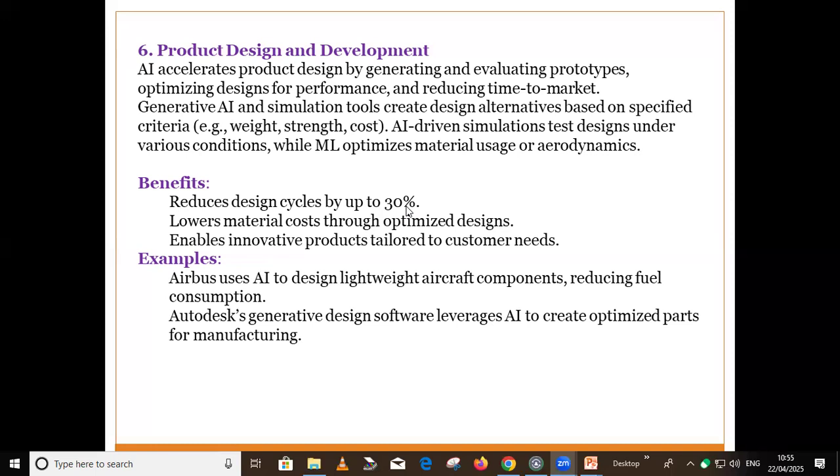Suppose you take the example of Airbus, which uses AI to design lightweight components, reducing fuel consumption. Then again, we have Autodesk generative design software that can create optimized parts for manufacturing.